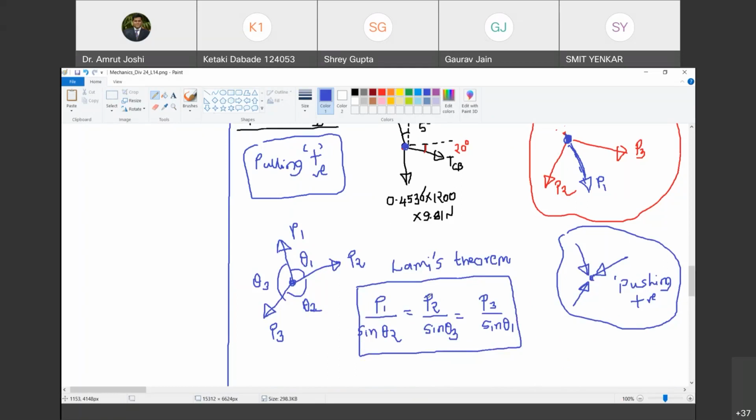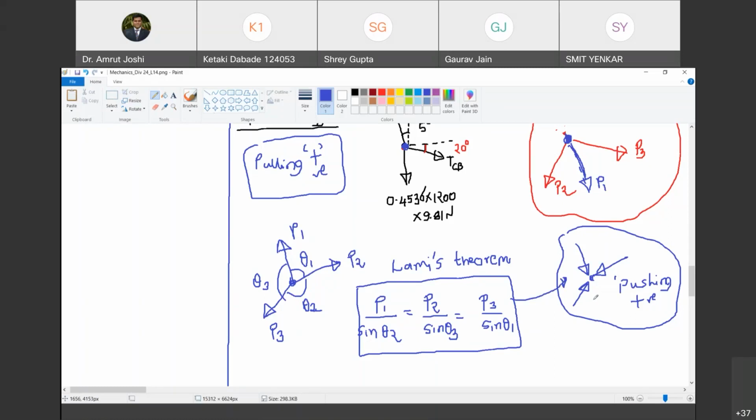What does it mean? The originally assumed sense of P2 is incorrect. Originally I assumed it to be pulling at this point. It must be pushing. Are you with me? Yes, sir. If I apply this equality to this situation and I get a negative sign, that means that force must be pulling, because here pushing is positive. Are you with me? Yes, sir.